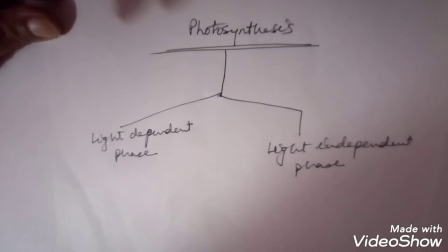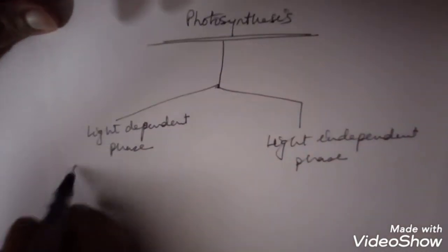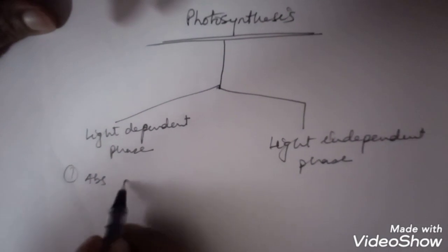In the light dependent phase, five steps occur. First is the absorption of light quanta.